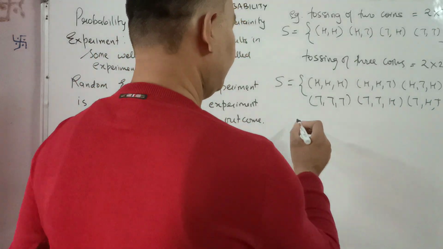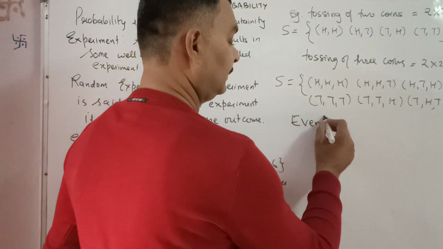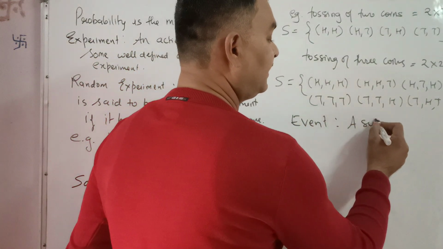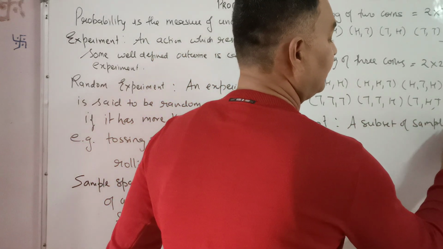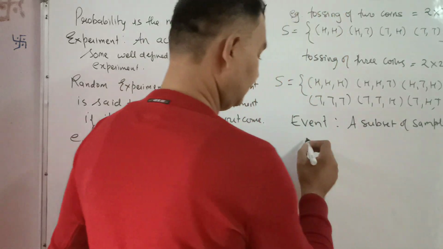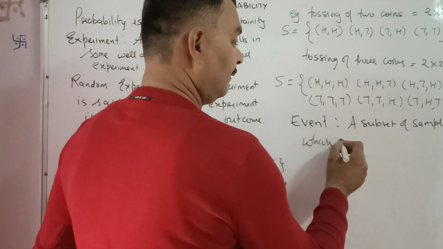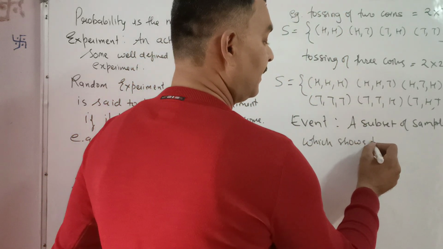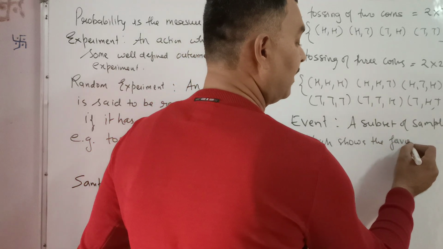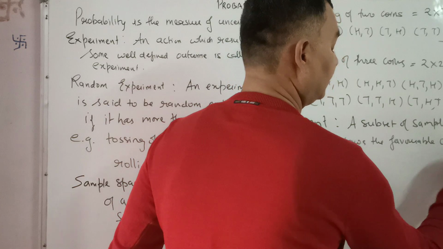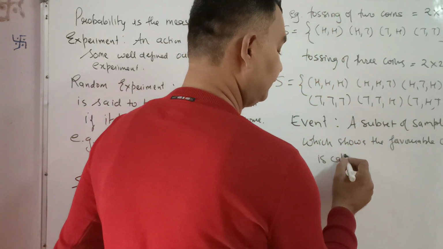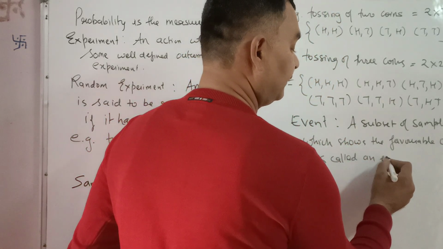Now, event. A subset of sample space which shows the favorable outcomes is called an event.